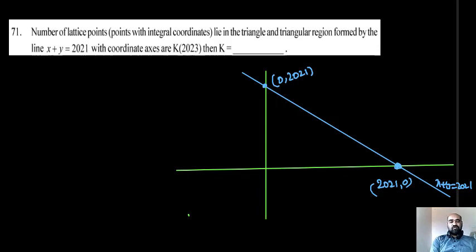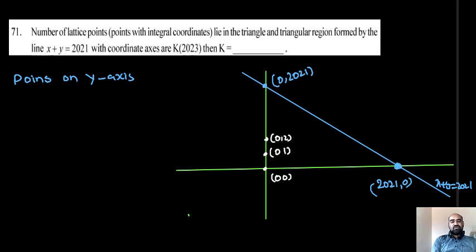Points on the y-axis. Since 0 comma 0 is a countable point, 0 comma 1 is one countable point, 0 comma 2 is another countable point, and so on up to 0 comma 2021.